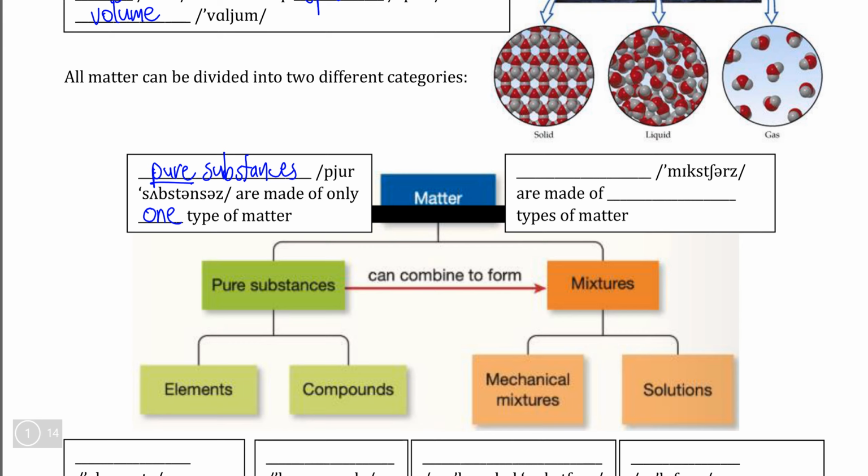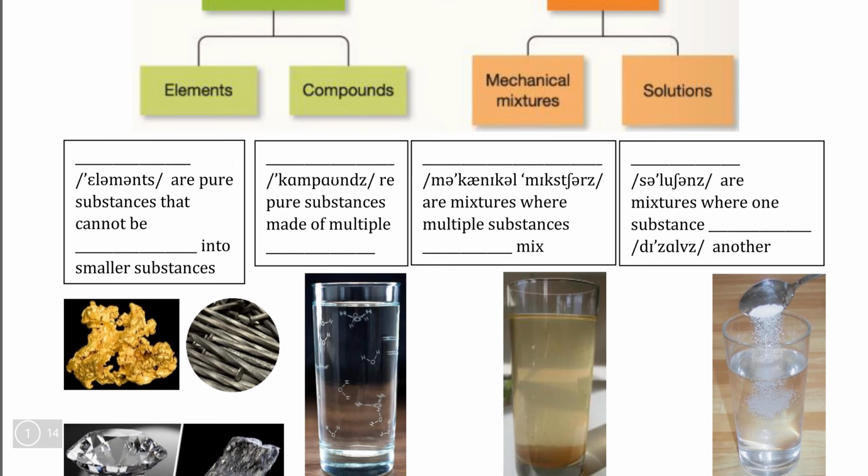The opposite of a pure substance is simply what we call a mixture. If a pure substance is made of only one type of matter, then logically a mixture is made of multiple different types of matter.